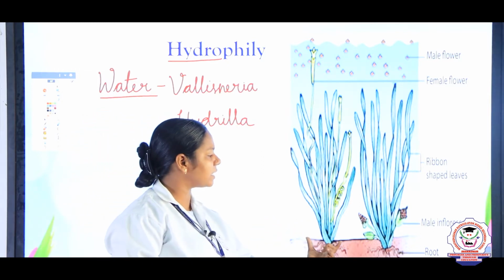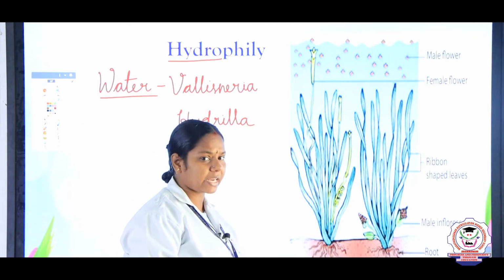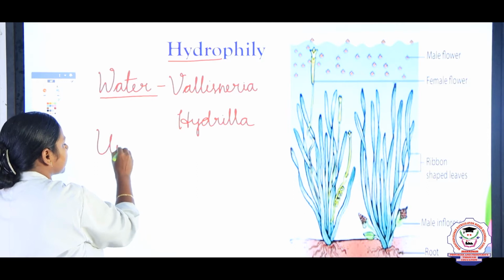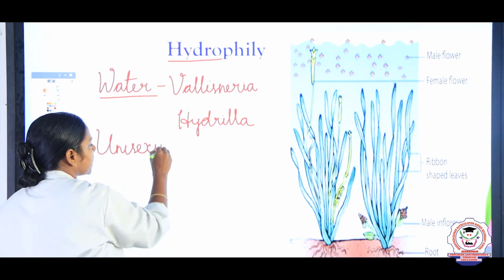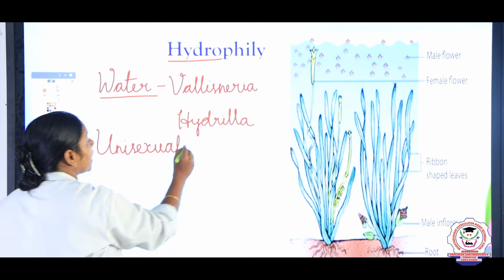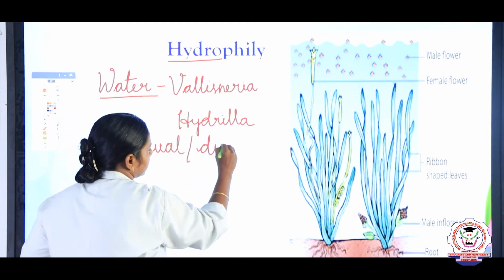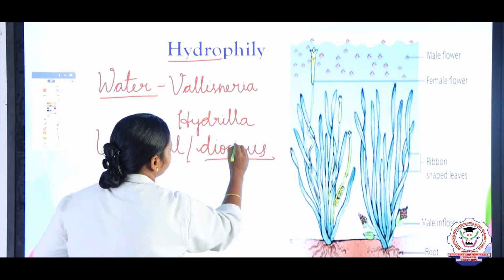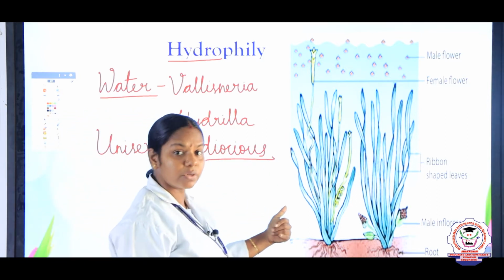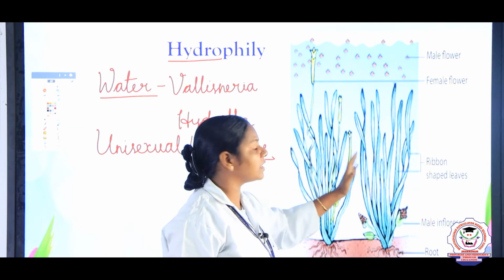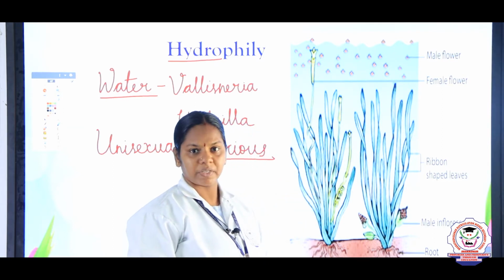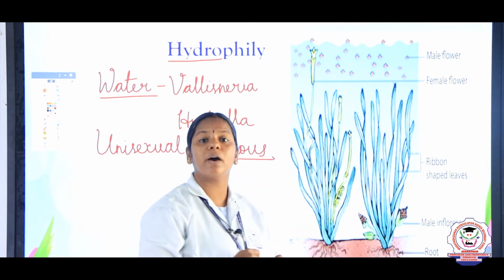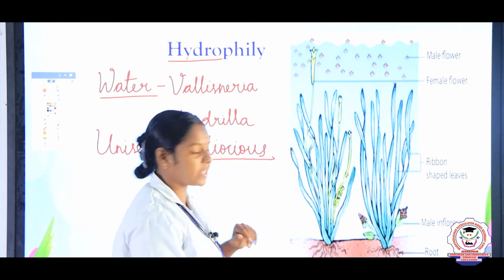So, it is a Vallisneria plant, children. You can see two plants, right? Yes, the Vallisneria is unisexual. What do you mean by unisexual? Unisexual is otherwise known as dioecious. Dioecious, right? So, what do you mean by dioecious? Unisexual means the male and the female plant are separate, right? For example, this is a female plant and this is the male plant, and now we are going to see how the pollination takes place here.